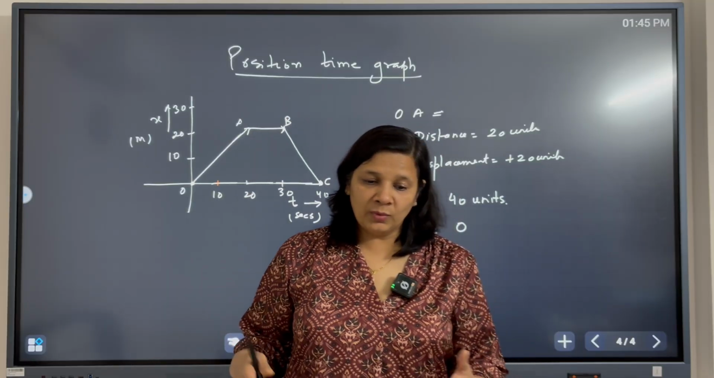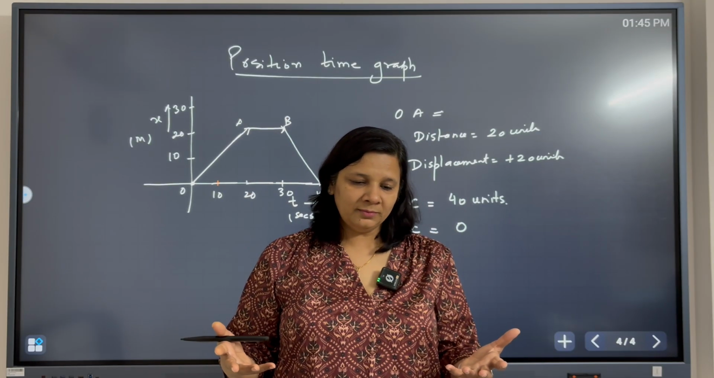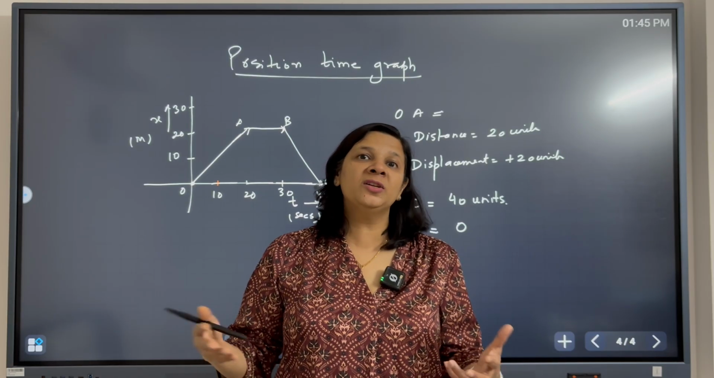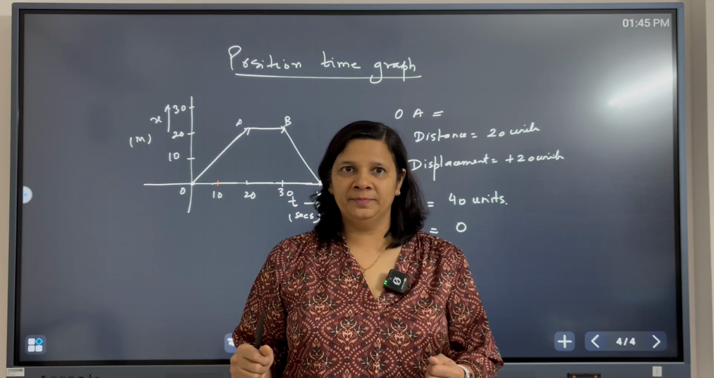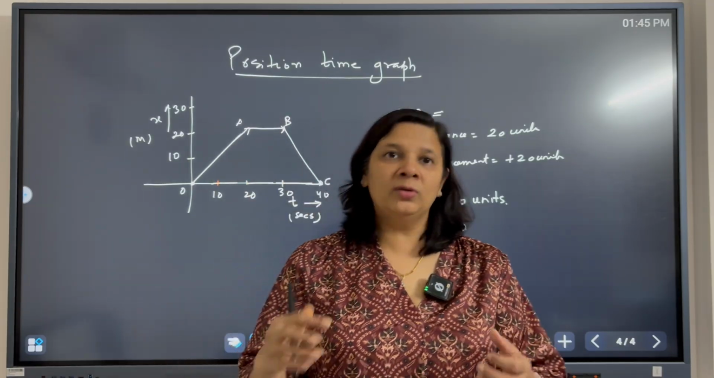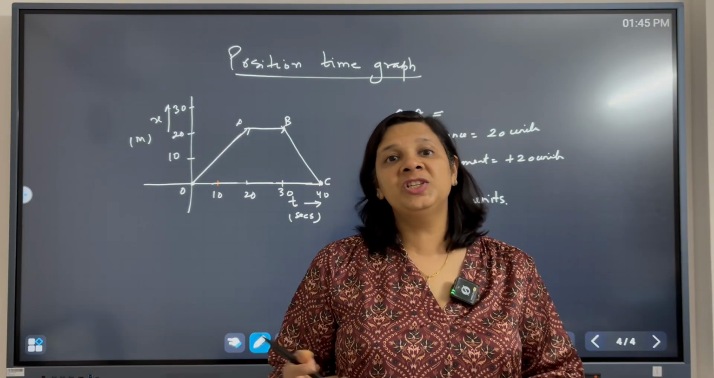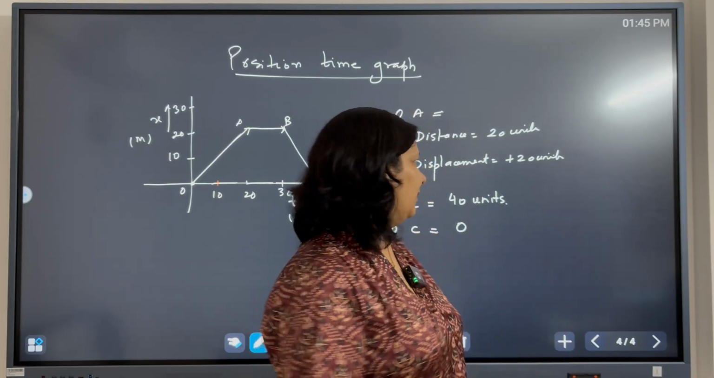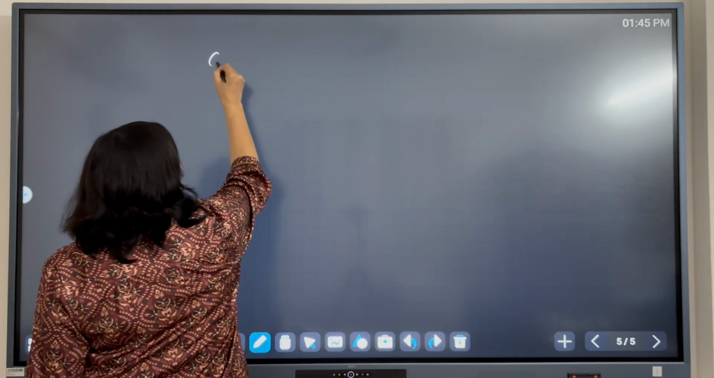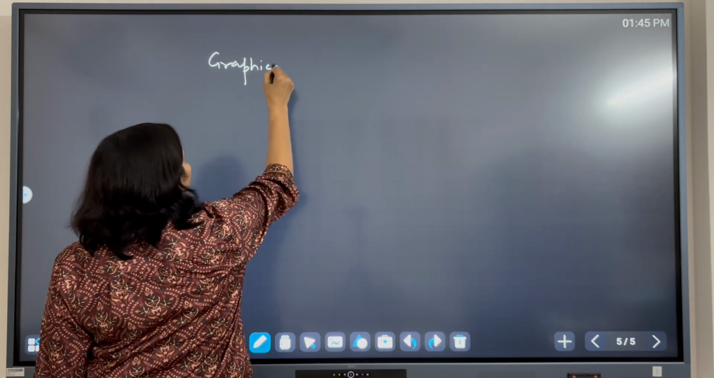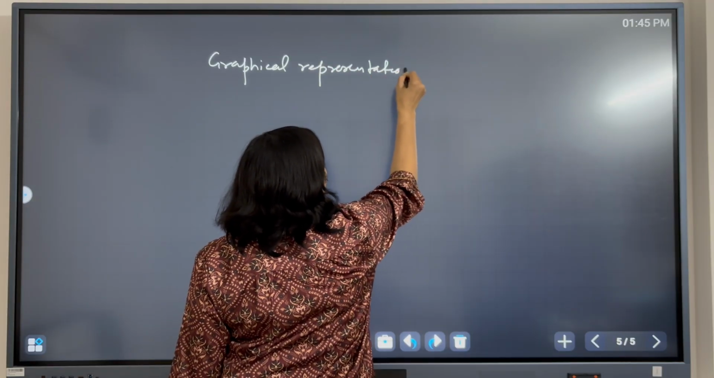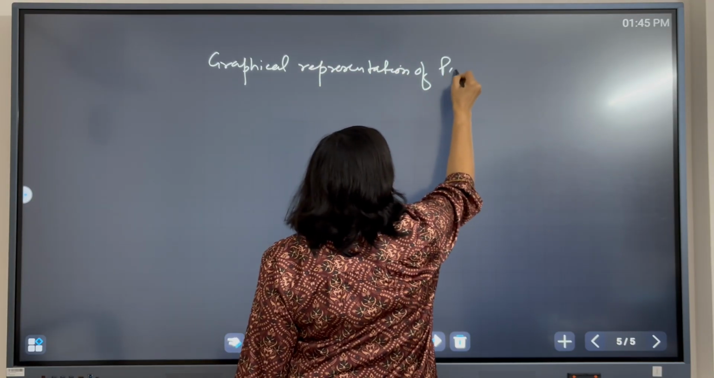Okay. So we'll talk more about how fast. Now next, what is important? How fast or slow the position of an object is changing with time. Okay. So the next thing we are going to do is to understand the graphical representation of position time graph. Okay. So let us understand that.